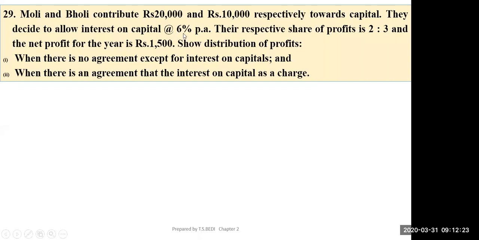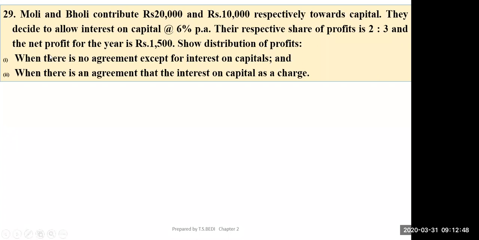You have to allow interest at the rate of 6%. 6% of 20,000 is 1,200. 6% of 10,000 is 600. So total interest on capital comes to 1,800. Now 1,800 is more than the available profit, which is 1,500. So interest on capital is 300 more than the profit for the year.